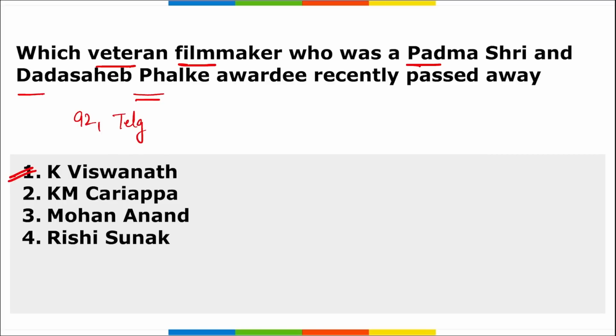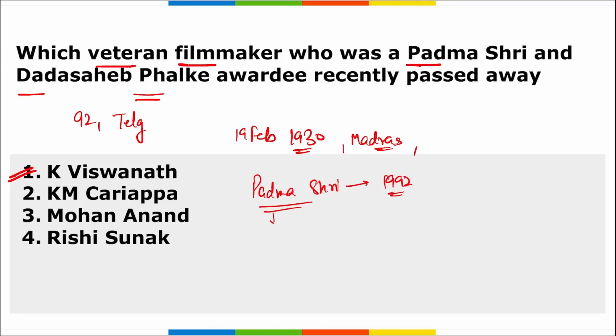Telangana. Then remember K. Vishwanath ji, he was born on 19th February in 1930 and he was born in Madras, alright, Madras Presidency, that is now in Andhra Pradesh. Then remember he was awarded the Padma Shri in 1992, and Padma Shri, we all know this is the fourth highest civilian award.